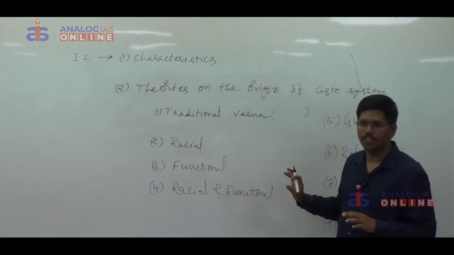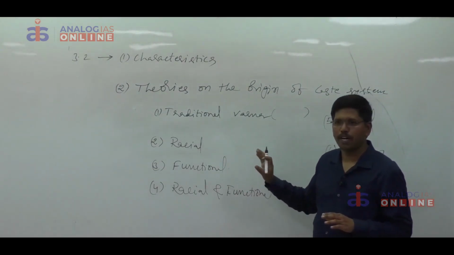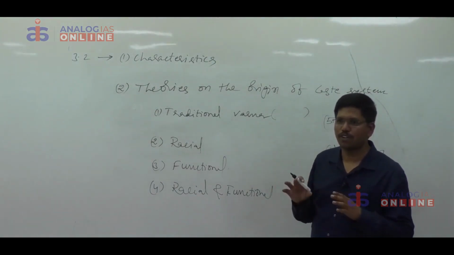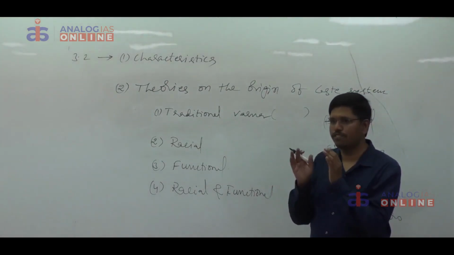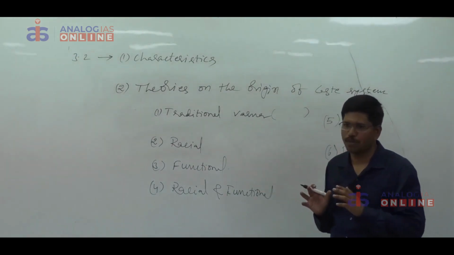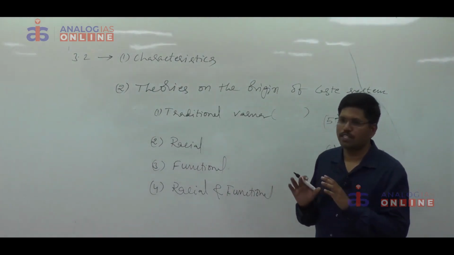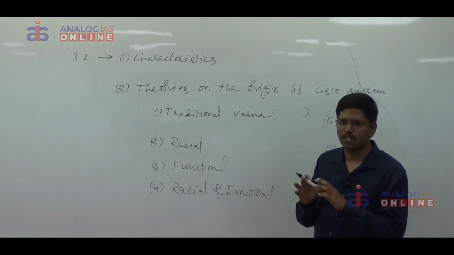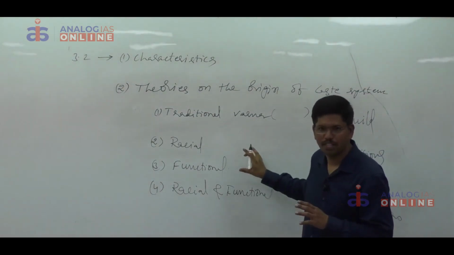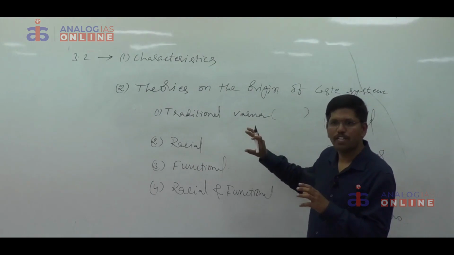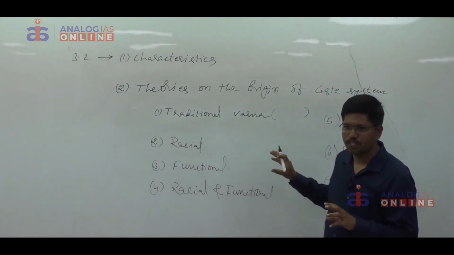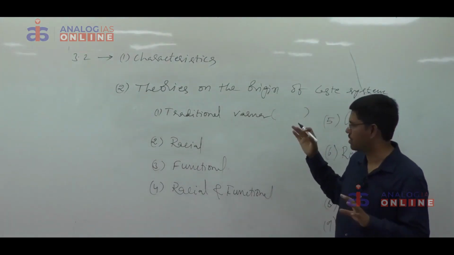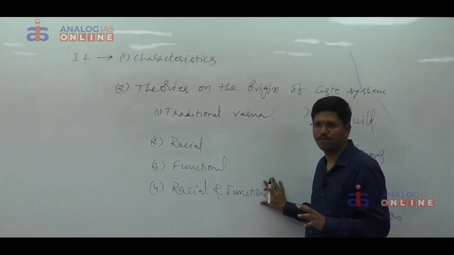Functional theory, according to Nesfield: people practice different occupations. The people who have been practicing different occupations started following different ways of life. That's why different occupational groups with different ways of life came into existence to preserve the trade secrets or occupational secrets, and to avoid problems in the adjustments for the females after marriage. They started arranging marriage within the same group. That's why different endogamous occupational groups came into existence. Later, because of the practice of hypergamy and hypogamy, many other castes came into existence. That's it. Racial and functional theory.